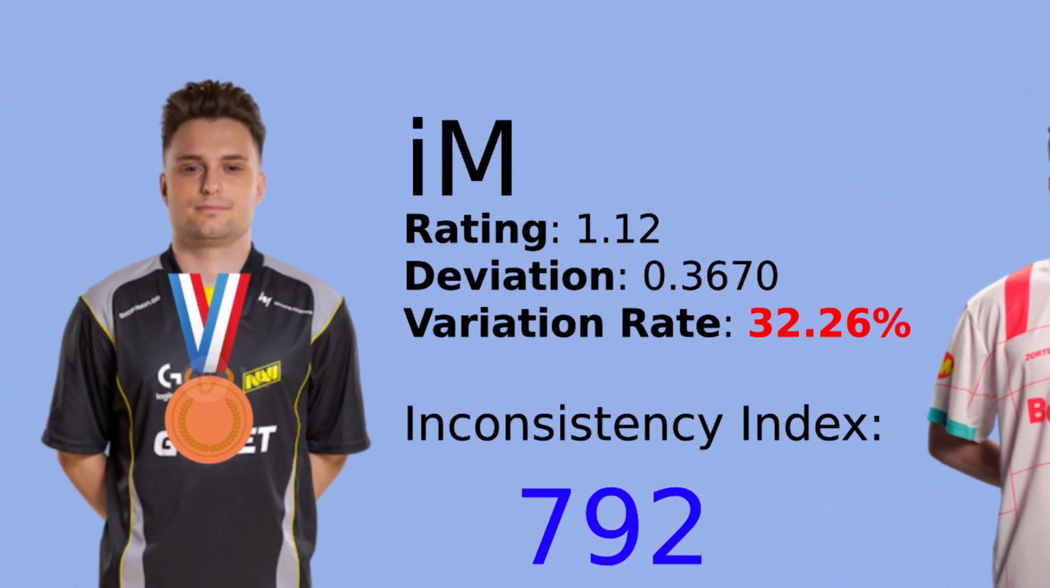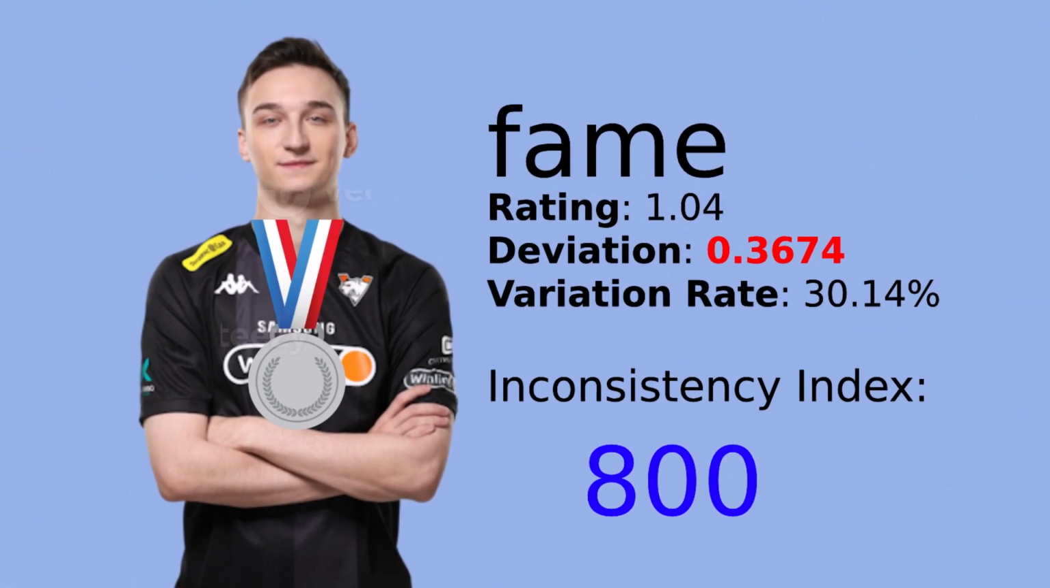Claiming 3rd place and the bronze medal is Ima from Navi. I know, it's kind of weird seeing such a recent major winner in such a high spot on our list, but there's a reason. Despite a strong rating of 1.12, inconsistency reigns in Ima's performance. With a deviation of 0.3670 aligned with the highest variation rate in the top 5, 32.26%, Ima scored 792 on the index.